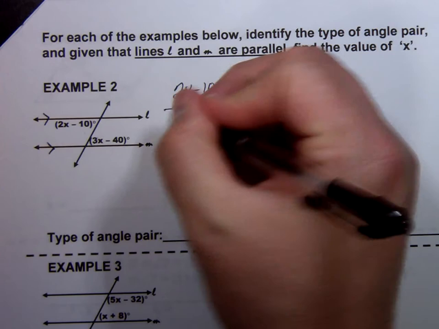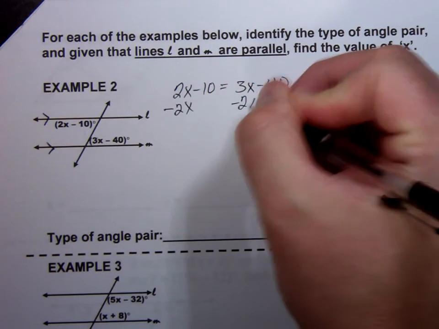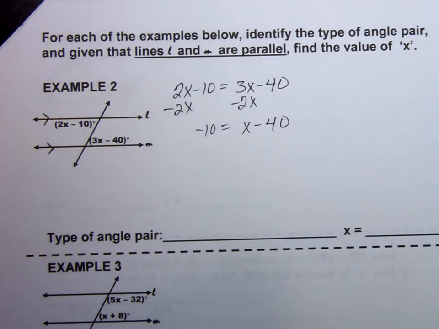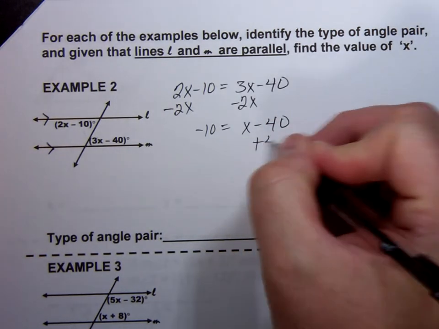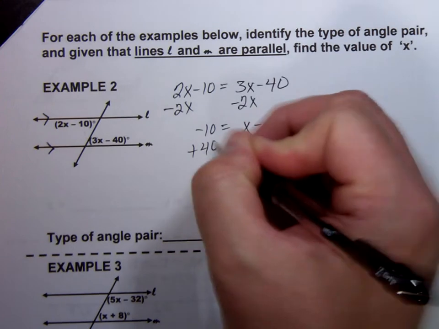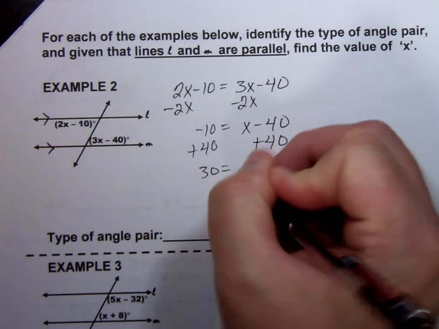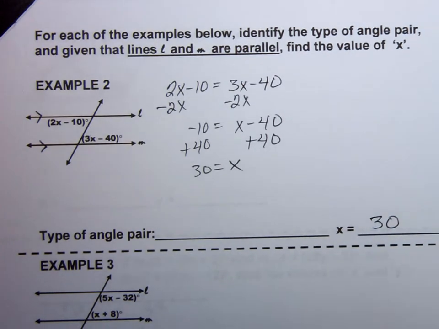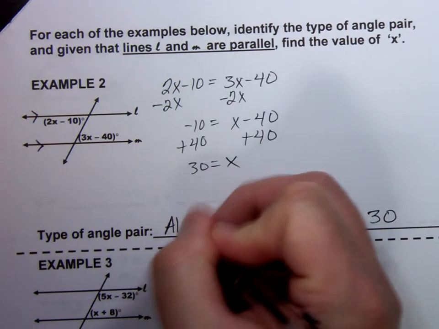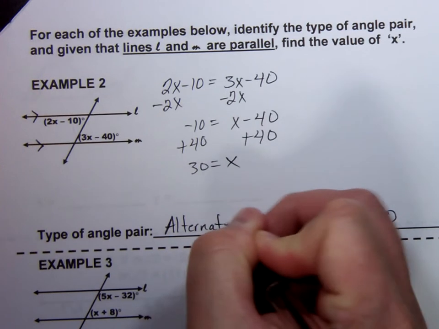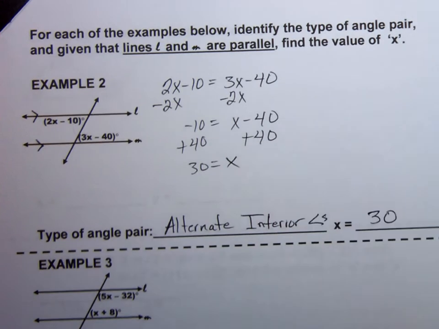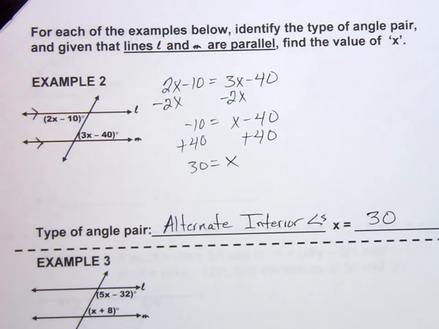Alright, so now we're just solving an equation. We don't want x on both sides of the equation, so we get rid of one of them. Once we've got x in one place, we want it to be all by itself. Anything on the same side of the equation has got to go. Alright, so I found out x was 30, and that was based on the fact that I knew that these were alternate interior angles, because that's how I figured out that they were going to be congruent to each other. They were alternate interior angles, and those lines were parallel.